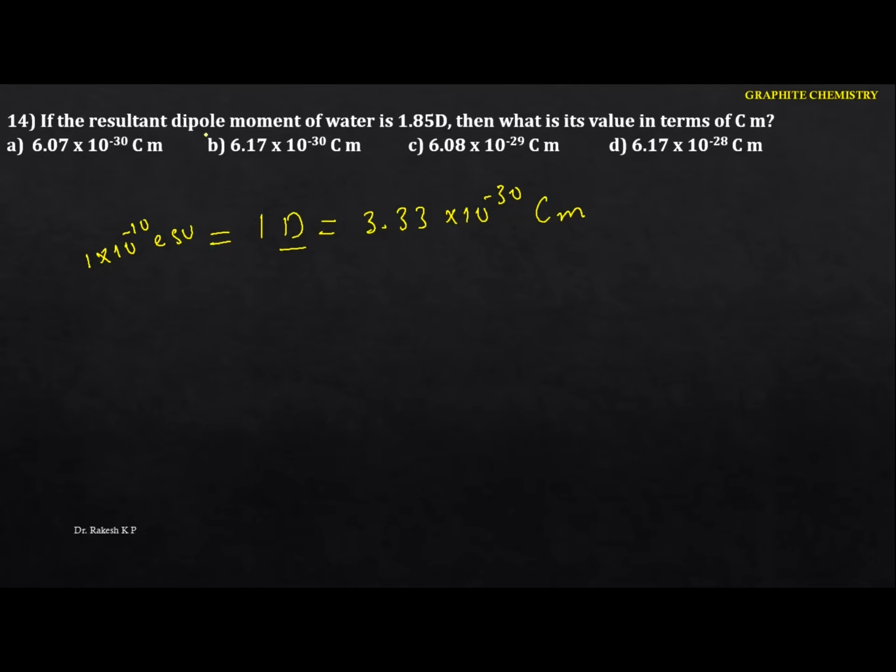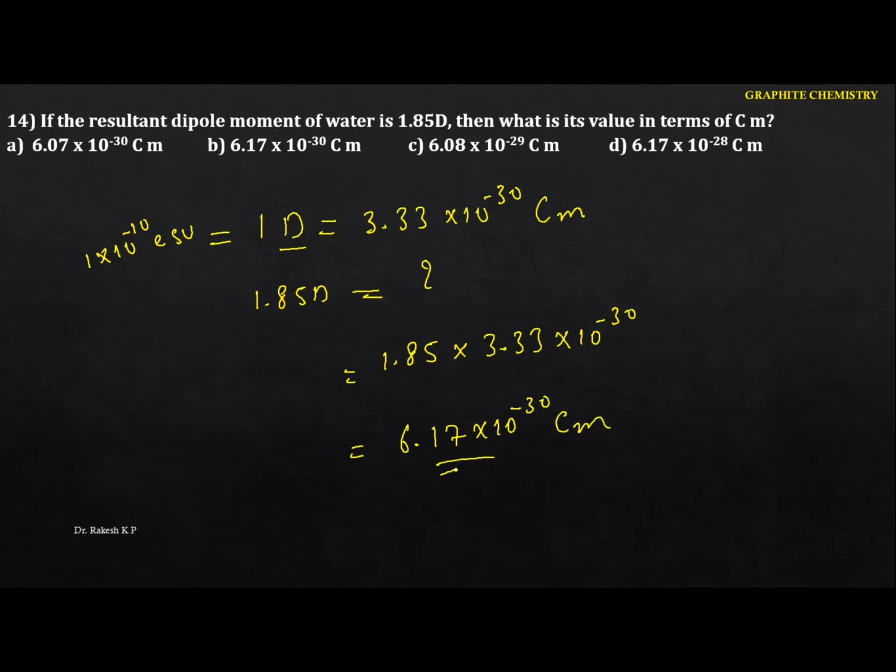So if the resultant dipole moment of water is given in terms of Debye, that means 1.85 Debye, what is the value in coulomb meter? If you do the cross multiplication, 1.85 into 3.33 into 10 to the power of minus 30 divided by 1, the value we are going to get is 6.17 into 10 to the power of minus 30 coulomb meter. Okay, you have to remember this constant value. Hence the option is B.